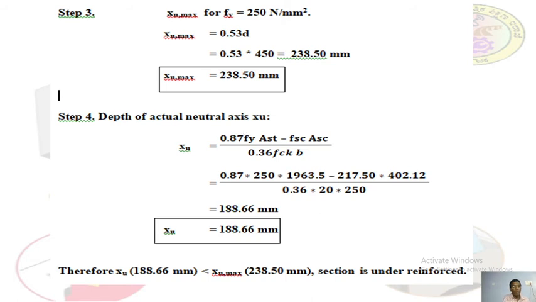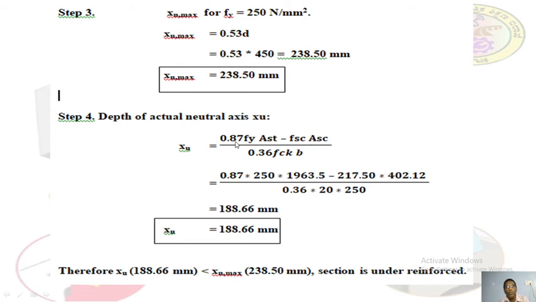Slightly in a different form, because xu by d you will get. On page number 96 you will get this term, 0.87 fy Ast divided by 0.36 fck b into d. The d divided by d gets cancelled and you get xu directly. Nothing else is new here, except this small term fsc into Asc. Just write minus fsc into Asc.